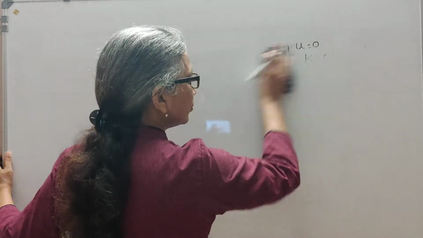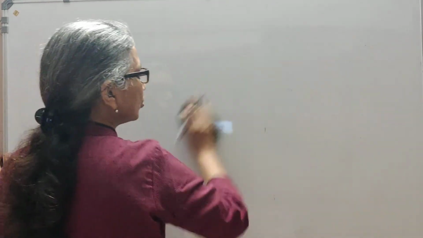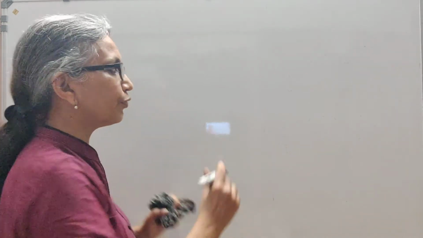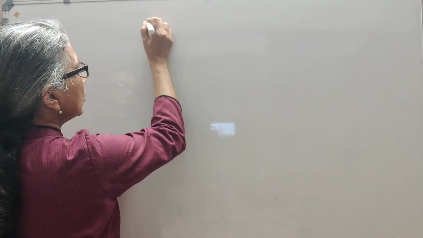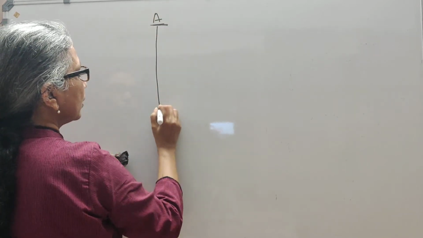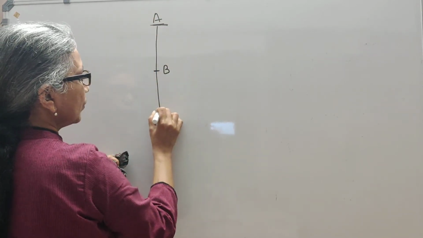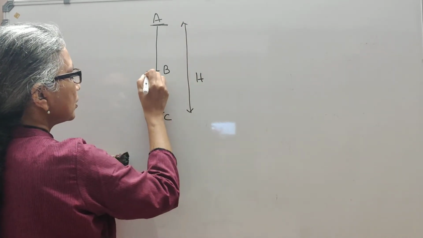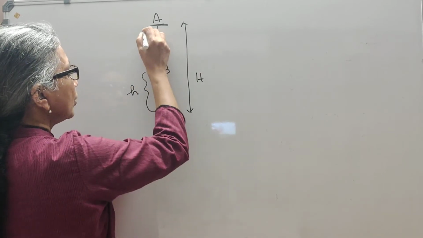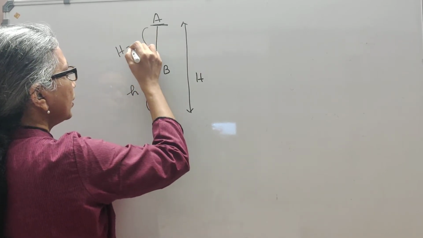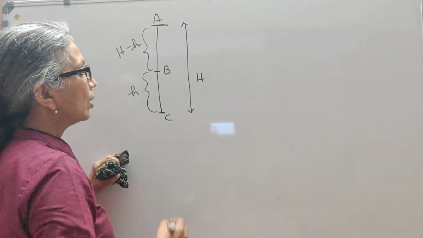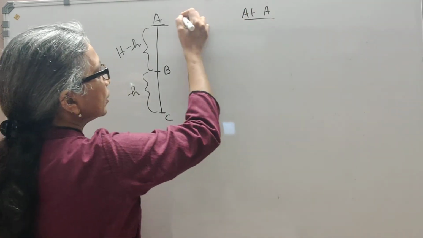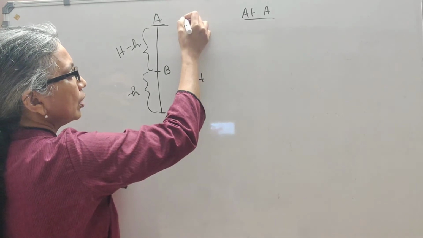In 9th standard, we have done a very good example for this, which we need to do in 11th also. So that's what we're going to do now, to show that when a body falls from a height h, its total mechanical energy remains a constant. We're going to prove that. So for that, let's take a position here. Let me call it A. Then we have a position B, and here a position C. This total height is capital H. This height I'm going to take as small h, so that this will be total H minus the small h, right?